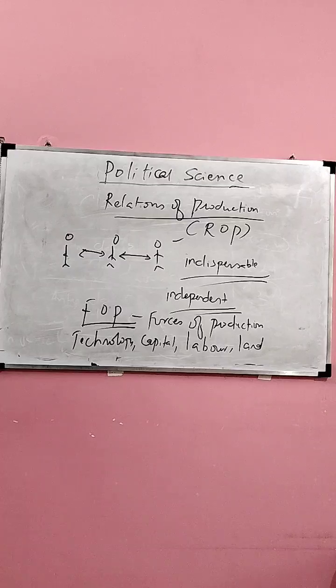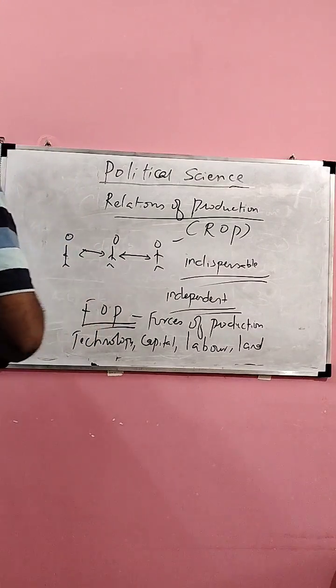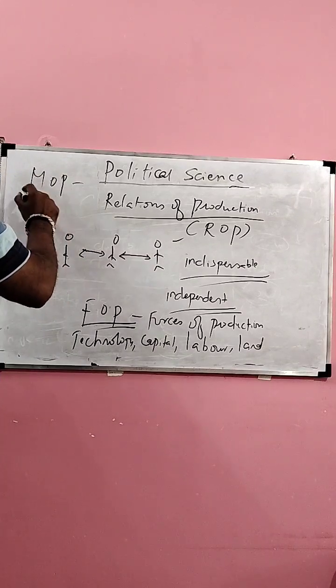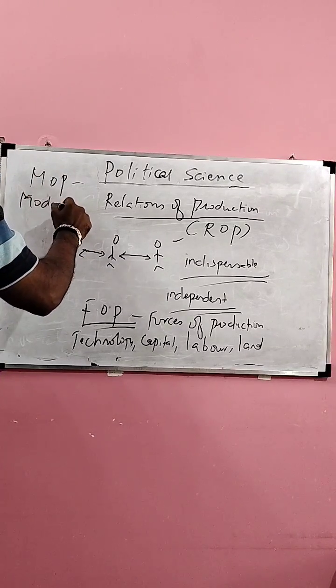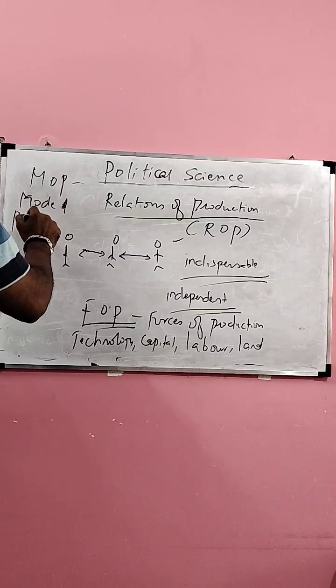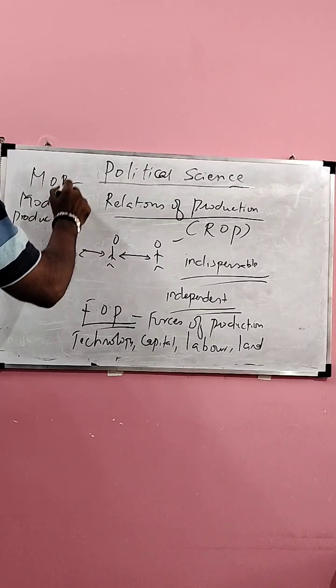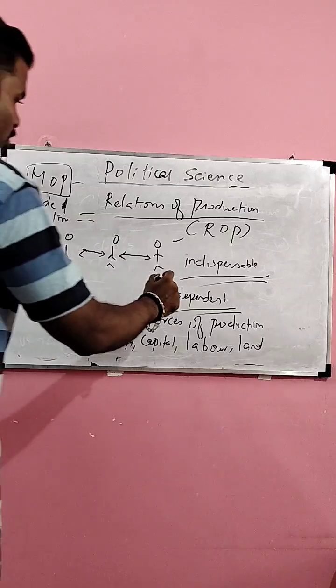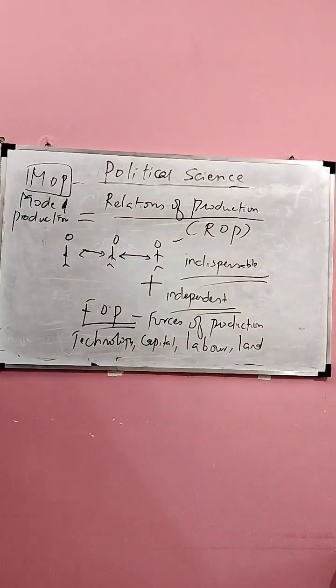Now there is a third concept called MOP. MOP is the mode of production. Now what is this mode of production? Mode of production is nothing but ROP plus FOP. Got it? MOP is ROP plus FOP.